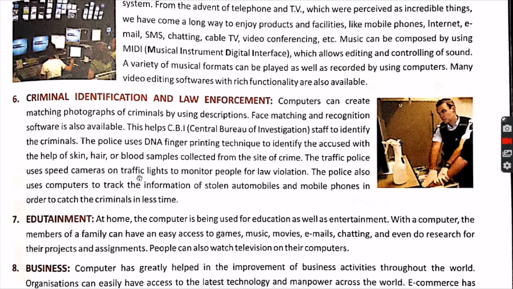See, the traffic police uses speed cameras on traffic lights to monitor the people for law violation. Those people who are running their bikes or vehicles more than the speed limit in the area also get tracked with the help of traffic lights having that very setting in which it catches the speed of the vehicles.